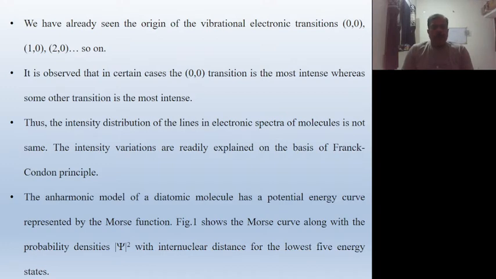The anharmonic model of a diatomic molecule has a potential energy curve represented by the Morse function. This is the scientist, the name is the Morse function. Figure 1 shows the Morse curve along with the probability density mod psi squared with internuclear distance for the lowest 5 energy states.